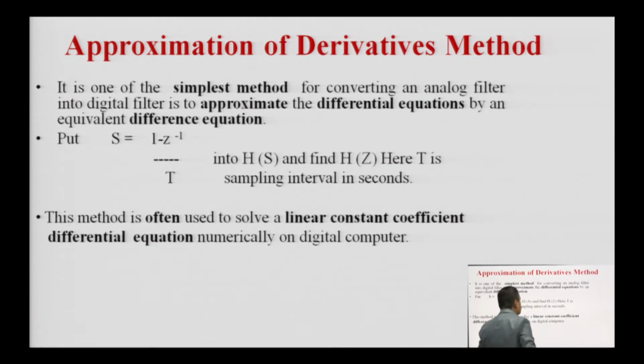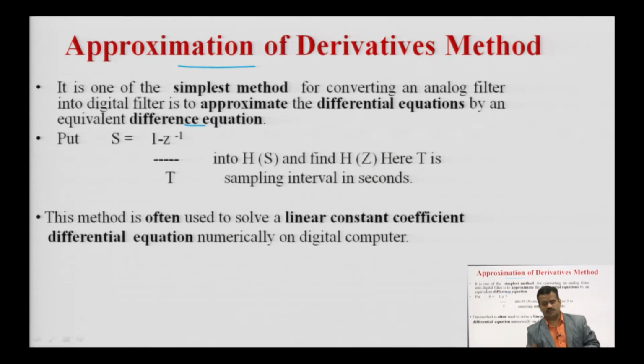Now, the first method for IIR filter designing is the approximation of derivative method. Okay. So, what is this method? Approximation of derivative method, or sometimes you call it the backward difference method. This is the very simplest method. आपको ये चीज़ ध्यान रखनी है कि जब भी आप IIR फिल्टर में डिज़ाइनिंग करेंगे तो आपको करना क्या है, S डोमेन को चेंज करना है Z डोमेन में, और यू हैव टू ट्रांसफॉर्म योर S प्लेन इनटू द Z प्लेन, और यू हैव टू मैप योर S प्लेन इनटू द Z प्लेन.